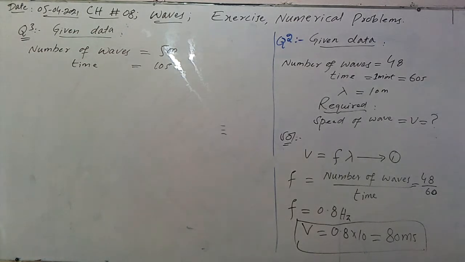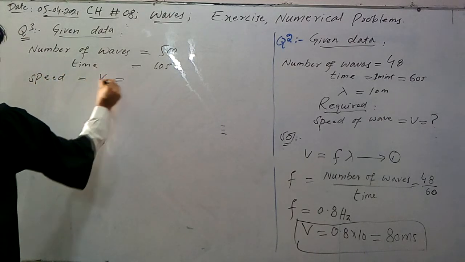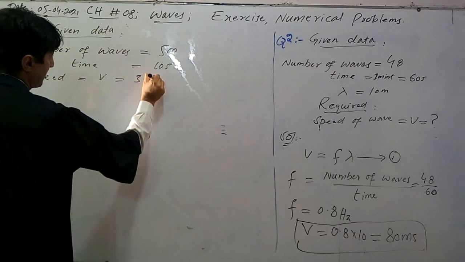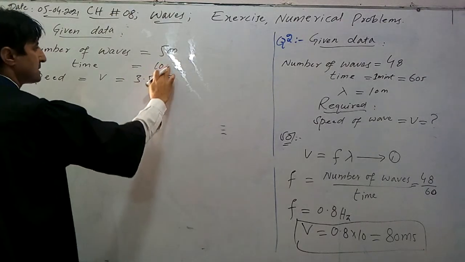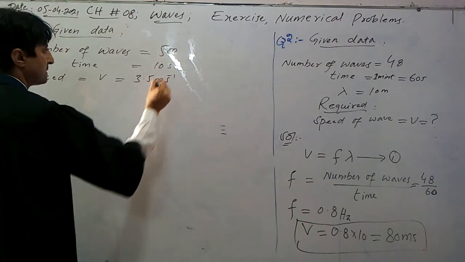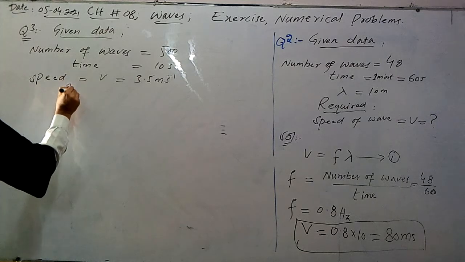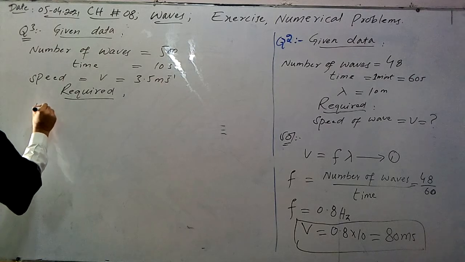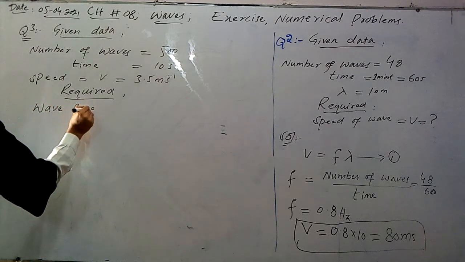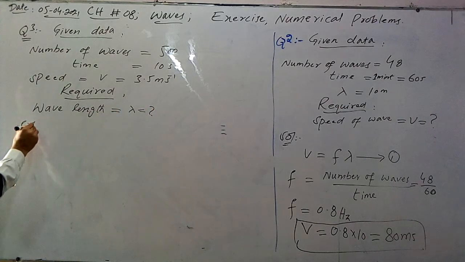If the speed of the wave is 3.5 meter per second, so speed of the wave is represented by v, and this is equal to 3.5 meter per second. So this is the given data. What we have to calculate? Find the wavelength of the wave. So required is the wavelength. So let's start the solution.